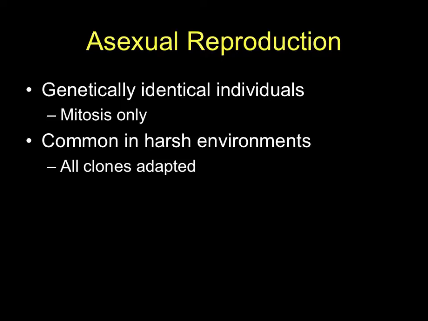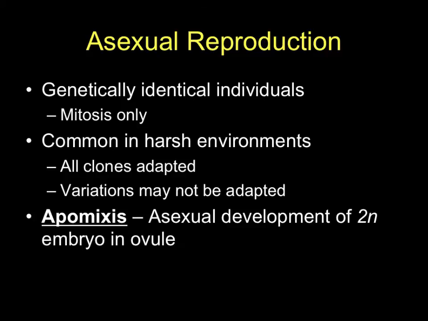This is going to be most common in very, very severe environments, because if a parent plant is able to survive in a severe environment, then clearly they're doing something right from a genetic standpoint. And mixing their genes together with genes from somebody else could be kind of risky. Your chances are to produce a bunch of offspring that maybe aren't that well adapted to the environment. So you're better off to clone yourself, make all the offspring like you, because after all, you're surviving. And if your offspring are just like you, then they should be pretty good as well. Any variations that occur as a result of meiosis or sexual reproduction, chances are, if the environment's harsh, those new traits are not going to be adaptive, and they're only going to be harmful.